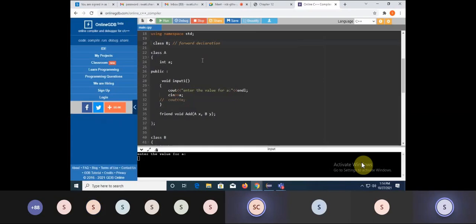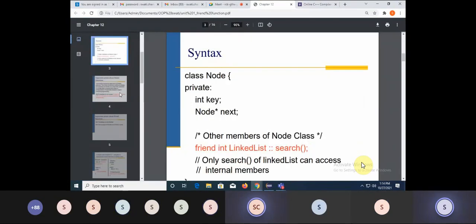Yes, one more thing. You can use the friend function amongst n number of classes. But in that case, जहाँ जहाँ आप use करोगे, those will be the parameters to that function. You can also use a friend function in a single class also. अगर आप सिंगल क्लास में यूज करते हो तो आर्ग्यूमेंट वही क्लास रहेगा. दैट्स इट. एनी डाउट टिल नाउ? No, ma'am. No? Okay. Fine. So that is what I wanted to tell you about the friend function.